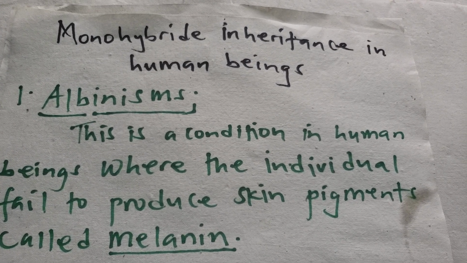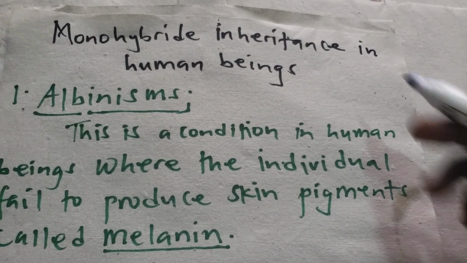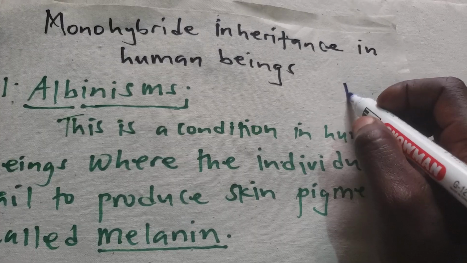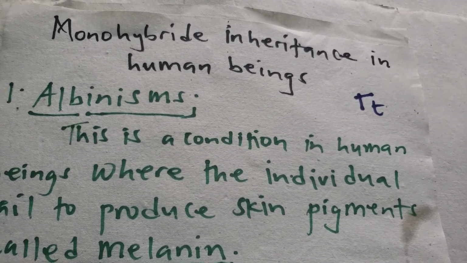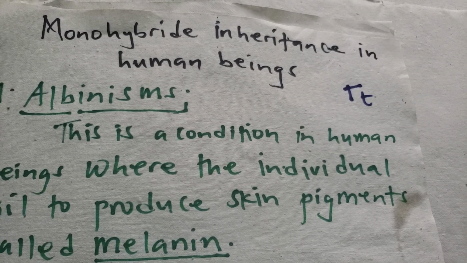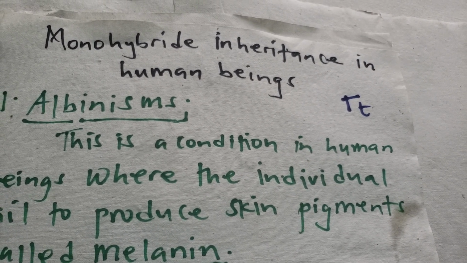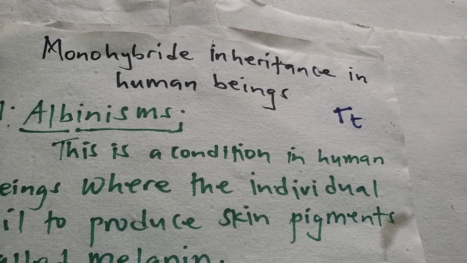Heterozygous for only one characteristic. An example we can give is capital T and small t. That is what monohybrid means. It means organisms that are heterozygous for only one condition.